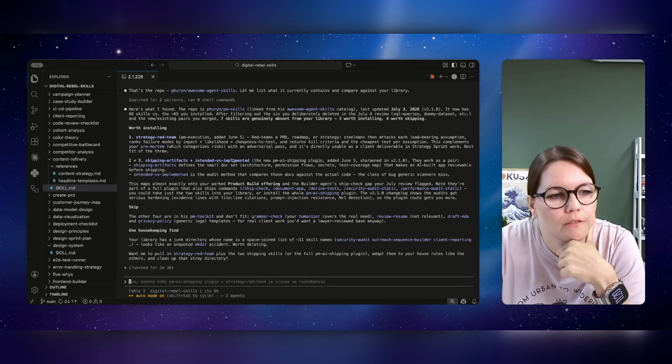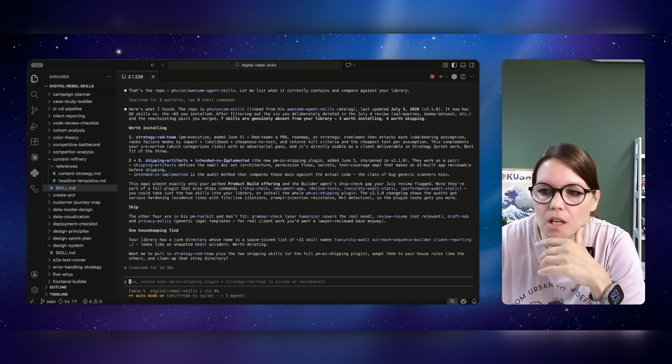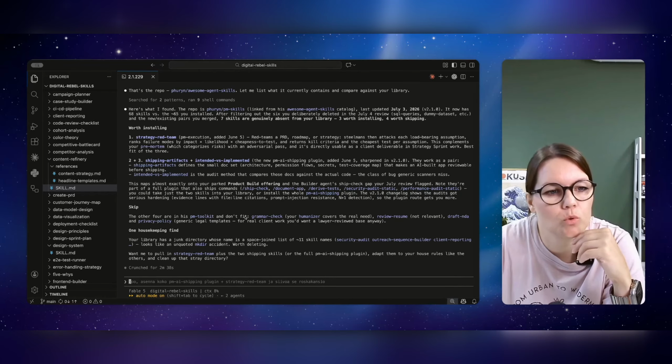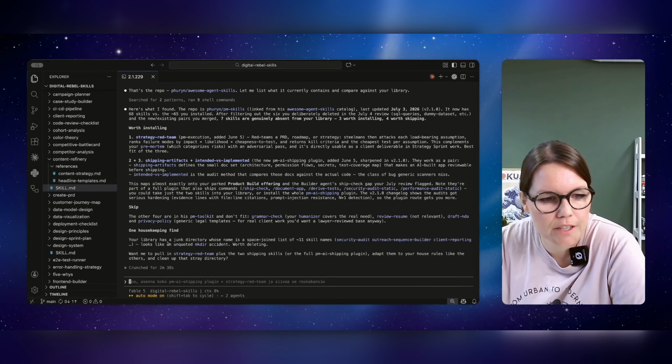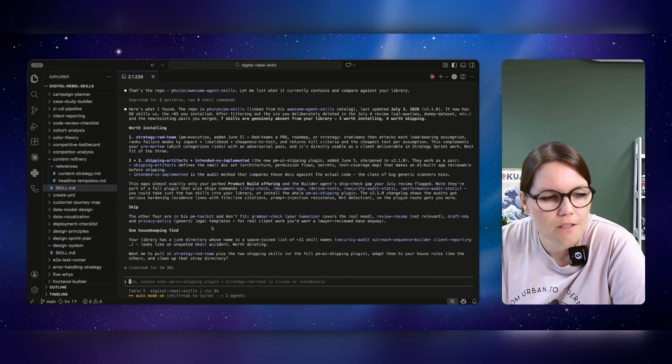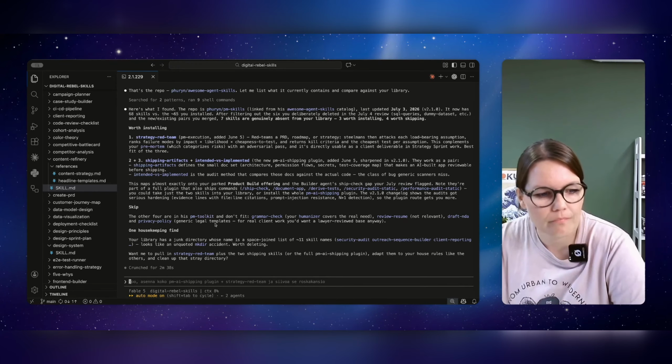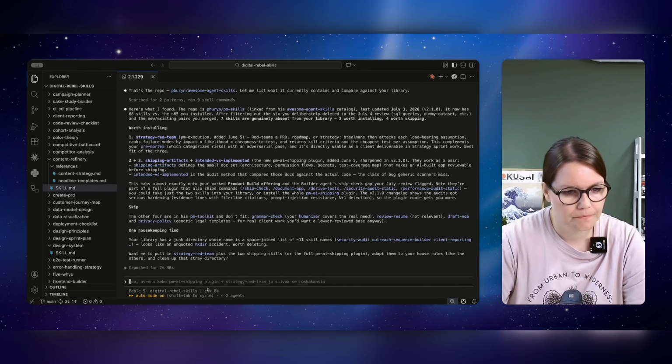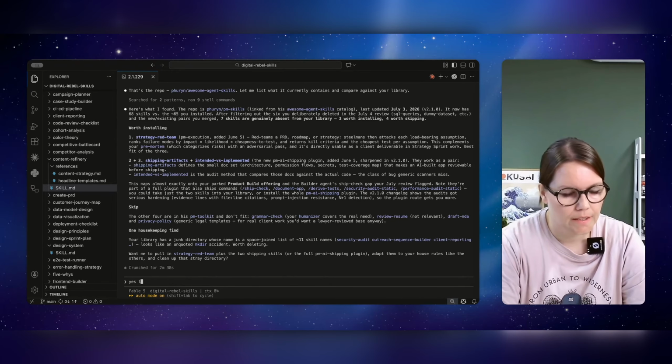So I'm not gonna read this through, but you get the point. So it can compare my library to the other person's library and then suggest what we should actually take to ours. Your library has a chunk directory whose name is a space-joined list of 11 skills. Looks like an unquoted encoder accident worth deleting. Okay, so there was already some housekeeping finding that we need to do. Yes, do that. Yes, let's do that.